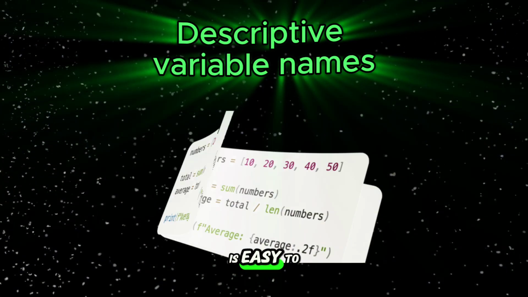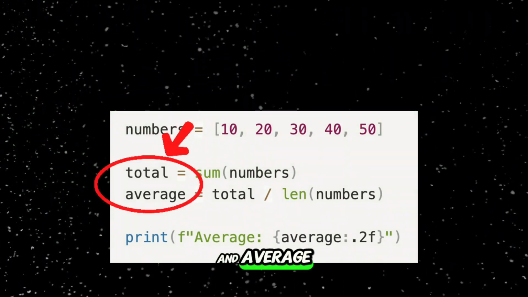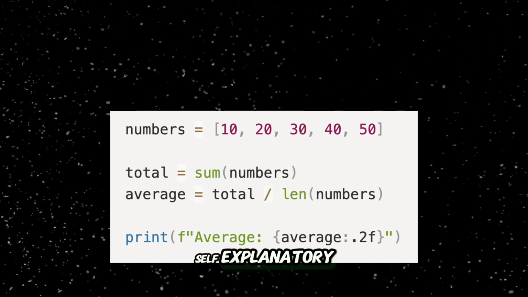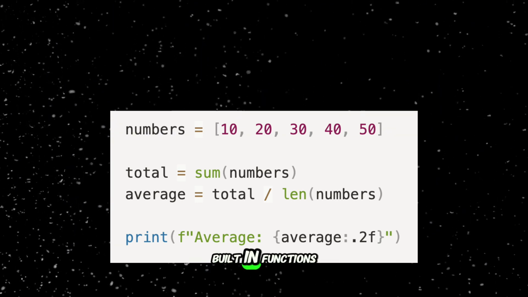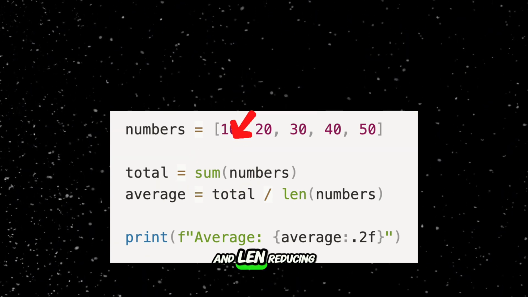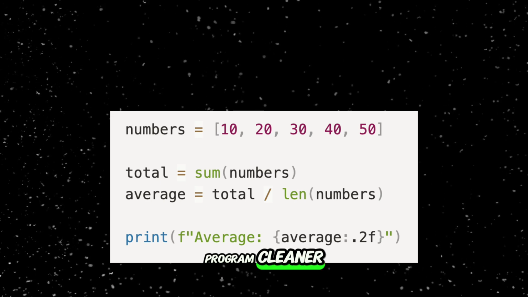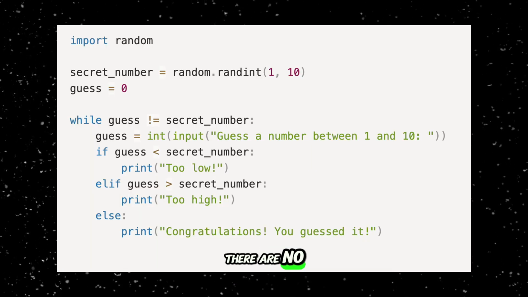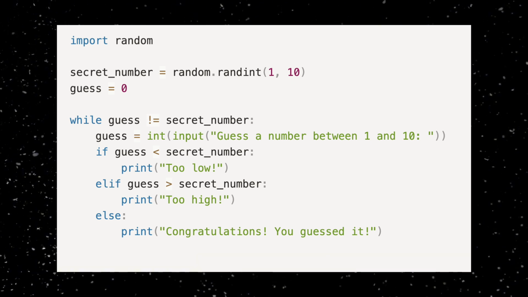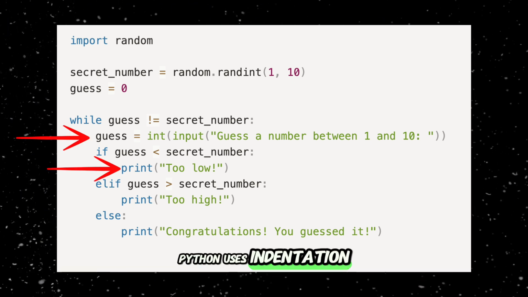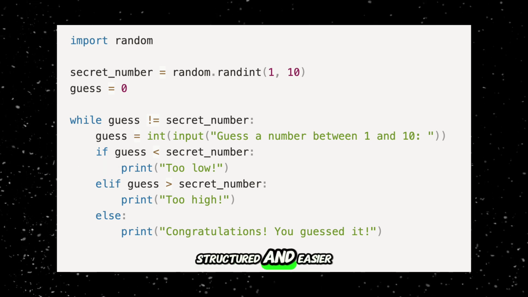In Python, it is easy to use meaningful variable names like numbers, total, and average, making the code self-explanatory. Python also provides built-in functions like sum and len, reducing the need for extra code and making the program cleaner. There are no semicolons, curly braces, or unnecessary characters. Python uses indentation to define blocks of code, making it visually structured and easier to follow.